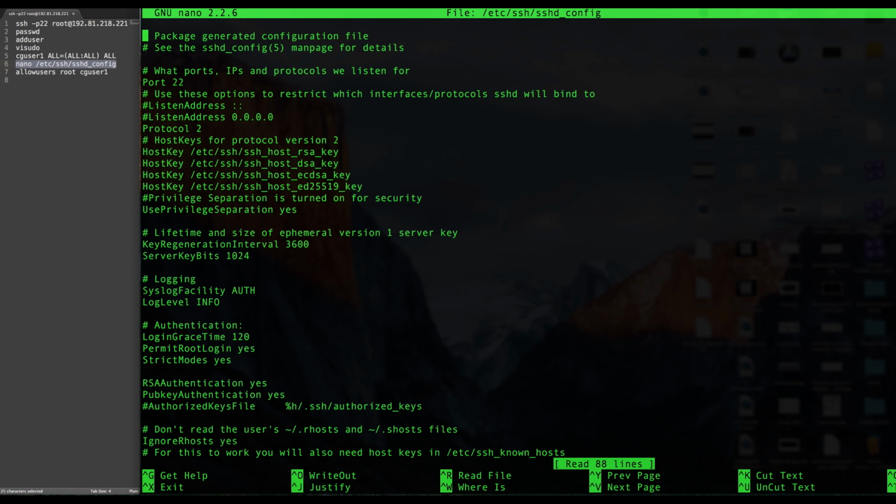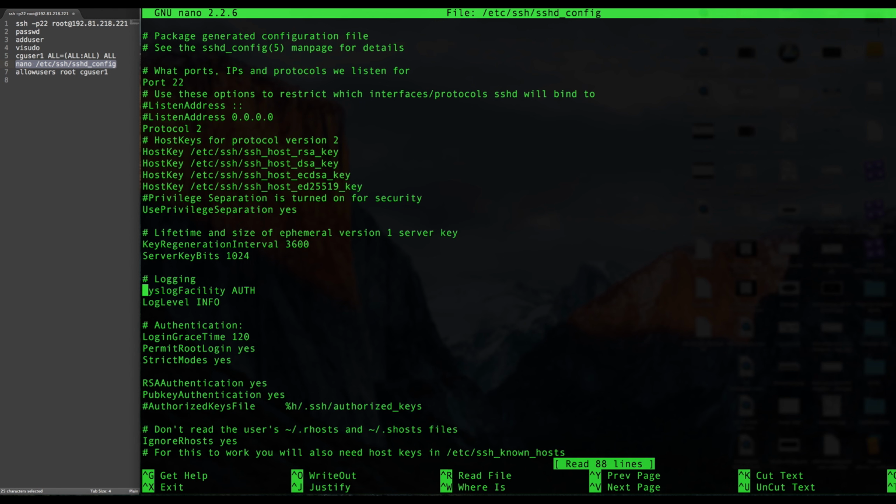Now, what we want to do here is two things. We want to allow the SSH access for the new user that we created, and then we want to disallow that SSH access for the root user. Now this is something that can be easily undone just by changing the value that we're going to change here in a second, but it will prevent anyone from logging in as the root user without your permission. So let's go ahead and do that now.